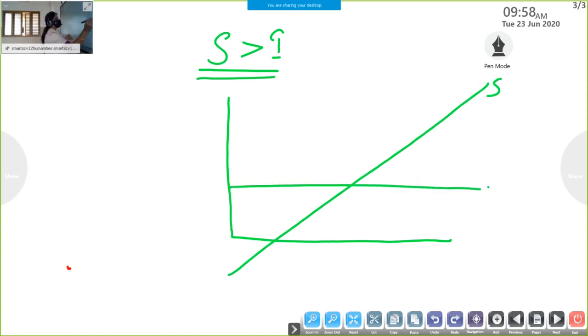Saving, investment, this is equilibrium position. OY shows effective demand or equilibrium level of income. T Y dash is the deviated part. Here, unsold stock of production.